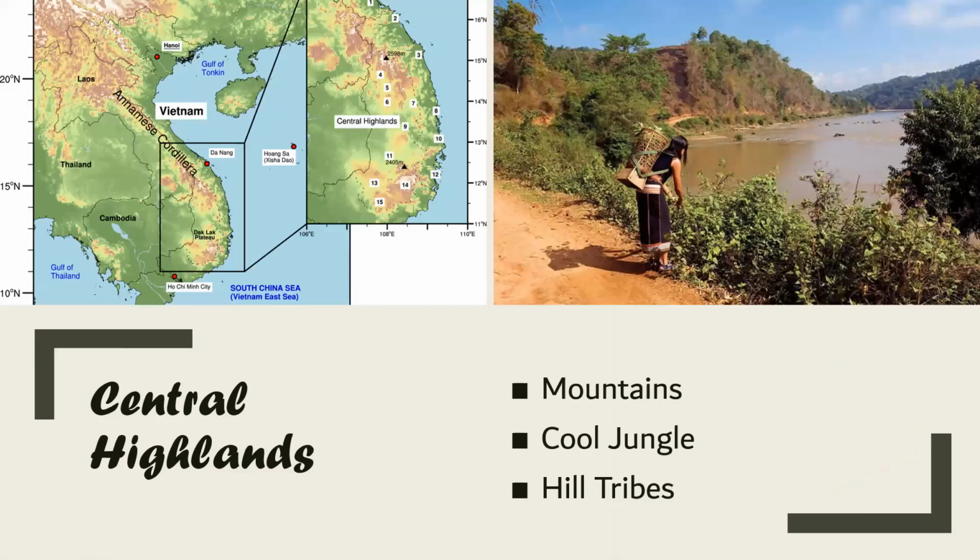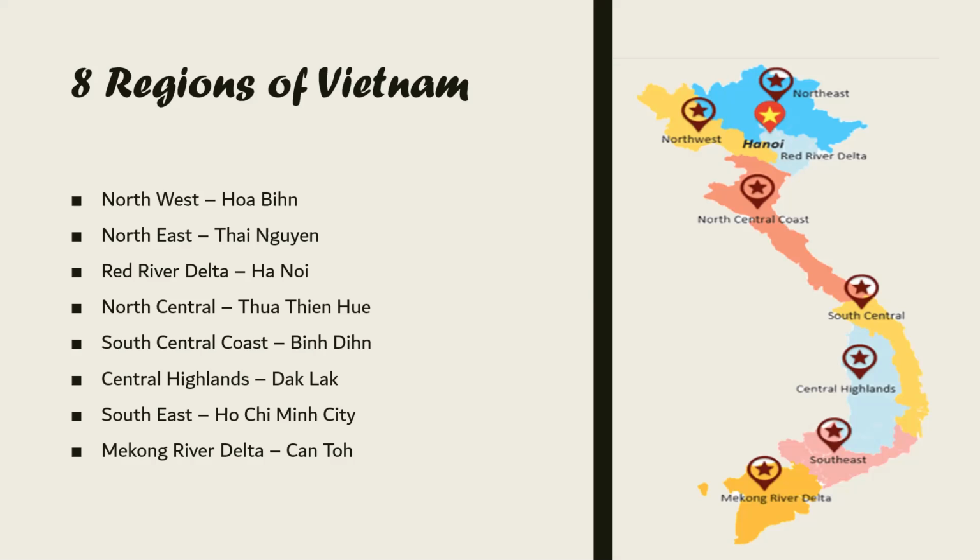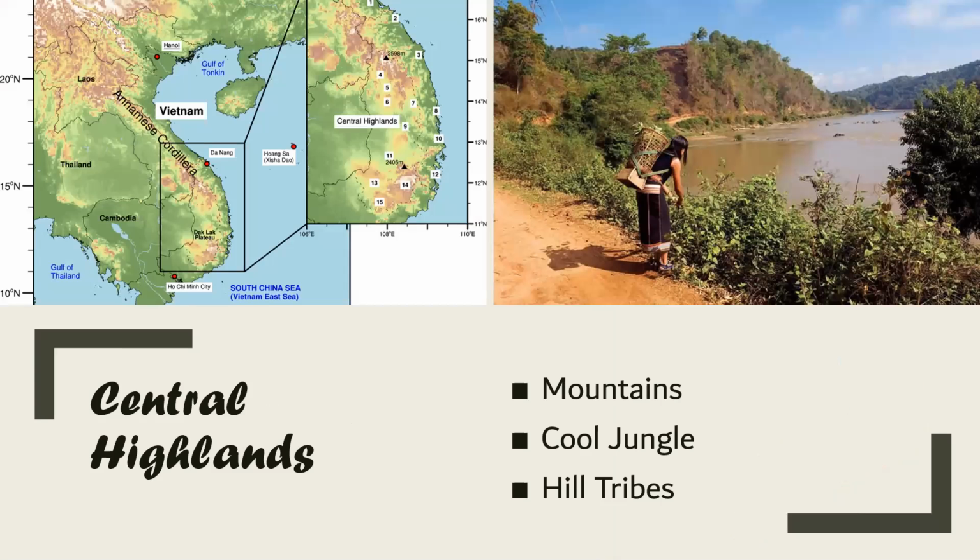Then the Mekong River Delta in Can Tho, which I am going to talk about later in more detail, and also other regions, like for example the Central Highlands.